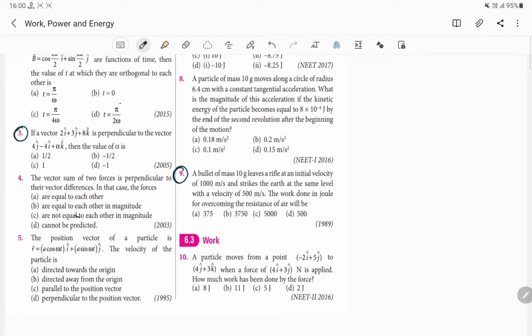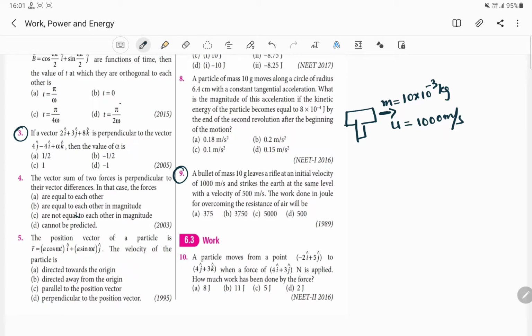For this question number 9, a bullet of mass 10 gram lifts a rifle at initial. Let us suppose this is the gun, and this bullet lifts the, what is the mass? Mass will be equal to 10 gram. That means it will be 10 into 10 to the power minus 3 kg. And what about the speed? Initial speed u will be equal to 1000 meter per second. Mass of the bullet is given and initial velocity is also given.